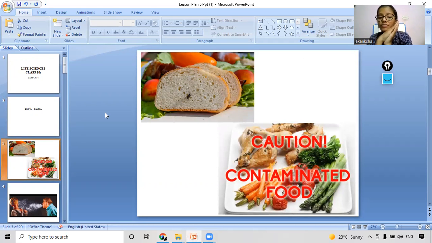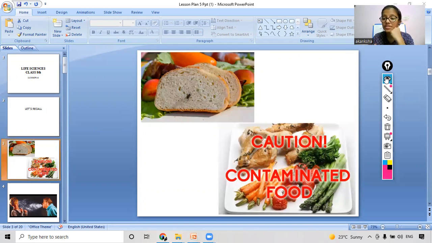In this slide, you have to first observe what you are able to see, and then share your observations. I will give you 5 seconds to observe. You can write in the chat box also if you want. So let's see, what did you observe? Yes, you are giving some right responses. You all observed the food, right? In this slide, we can see some food. But this food is getting contaminated, right? Contaminated means it is getting spoiled.